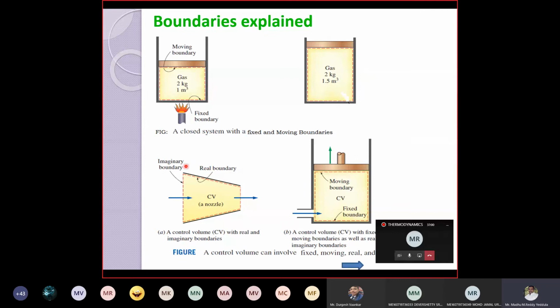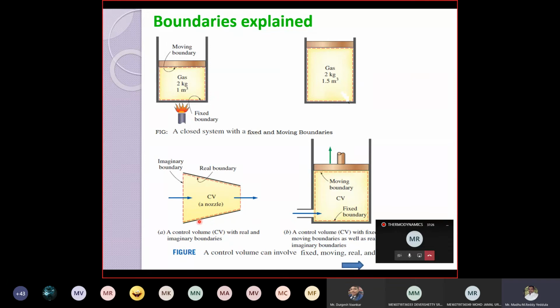Now you can see this boundary and this boundary is fixed. Where is this nozzle attached? This nozzle is attached to a pipe. Here also it is attached to some external pipe, right? We don't know the length of the pipe it is connected to. That's why this boundary is called an imaginary boundary. And here also we don't know how much length of pipe is connected from this end. These 2 boundaries are called imaginary boundaries.